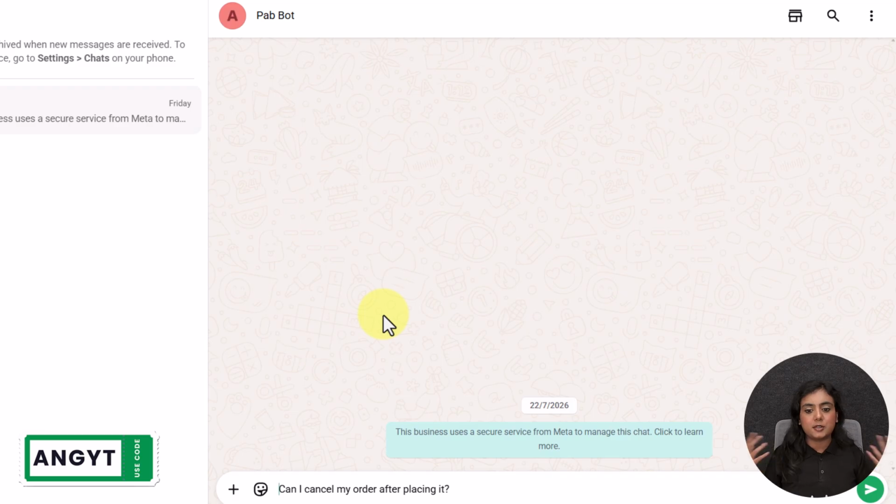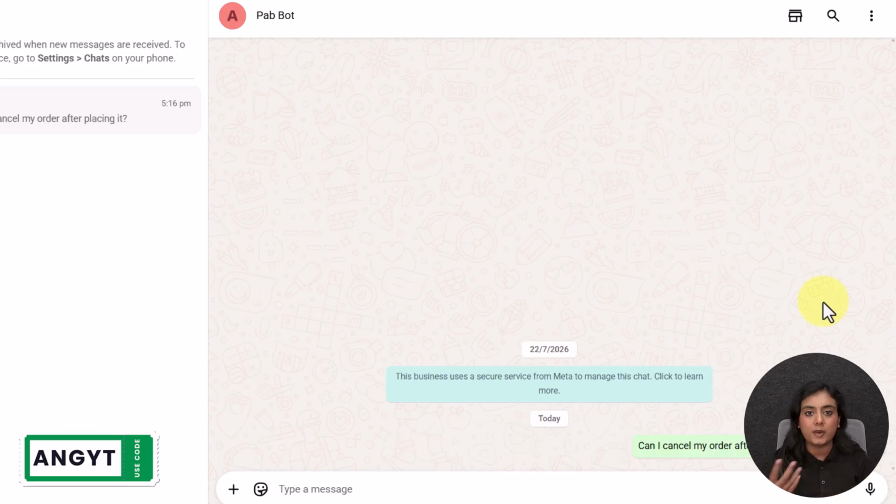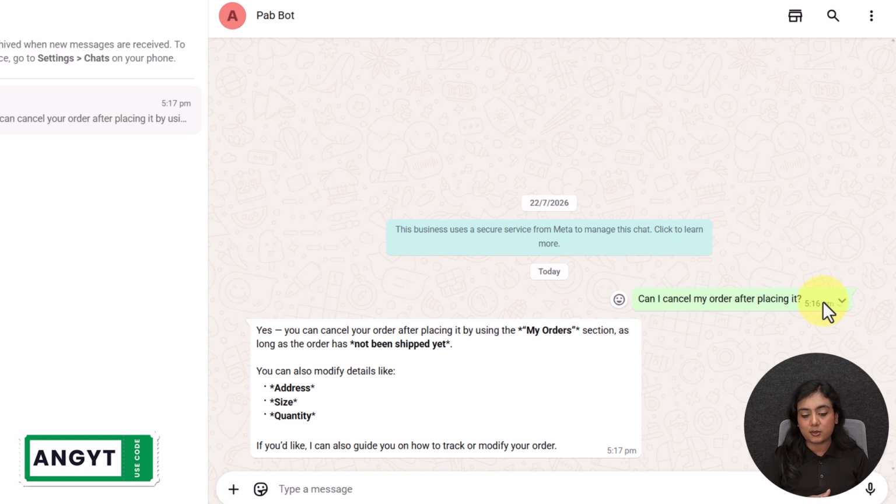So I'm going to act as a customer towards this bot, and let's see who is replying to the message and how quickly I receive it. Keep in mind that no one is replying to the queries manually. AI is actually doing this work. The question is, can I cancel my order after placing it? A very simple question as a customer. Let's see how the bot writes the answer. You can see within a few seconds of asking, I've received a reply: yes, you can cancel your order after placing it using the My Orders section, as long as the order has not been shipped yet.